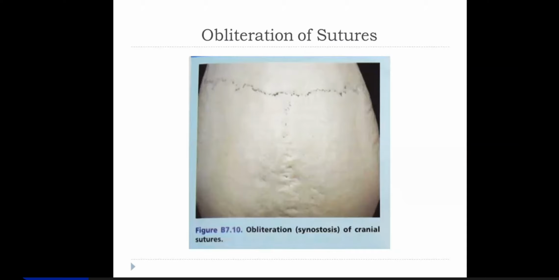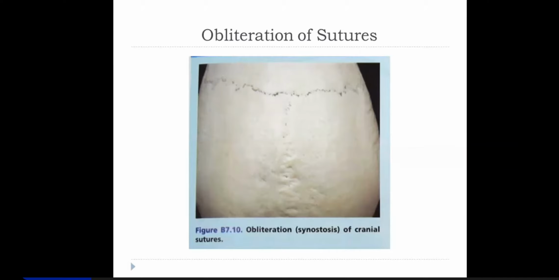Sutures are in this cranial vault. The flat bones are made of two tables, outer and inner table. So this obliteration of suture, this process, synostosis, starts. It's a question now: does it start first on the inner table or on the outer table? Anybody? I believe you have these bones with you. If you don't, you can go into the atlases and books, keep reading, keep seeing the diagrams.